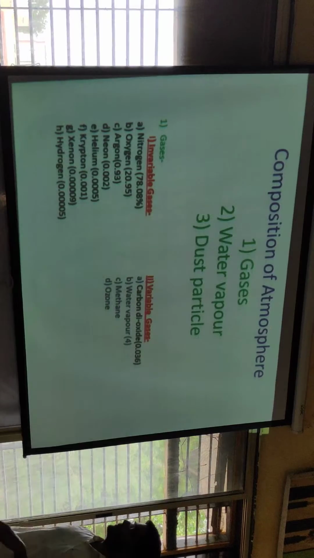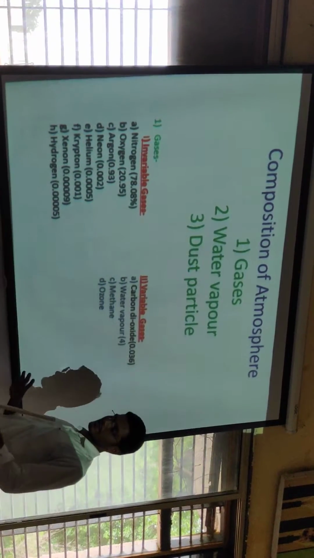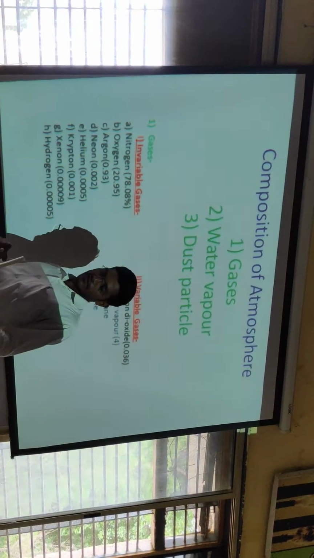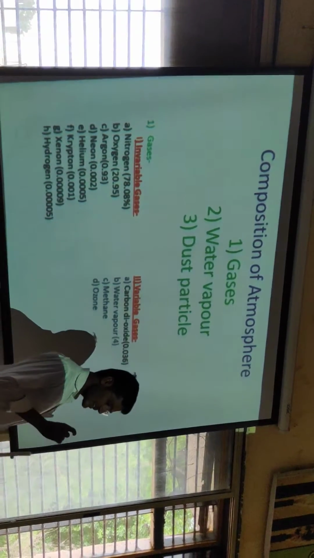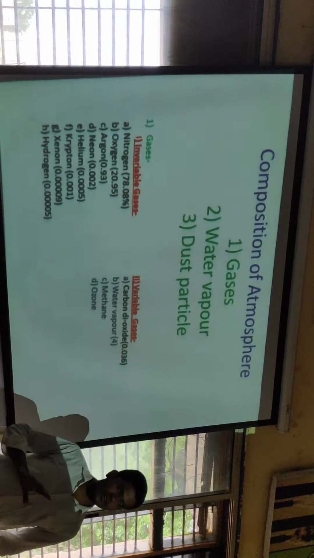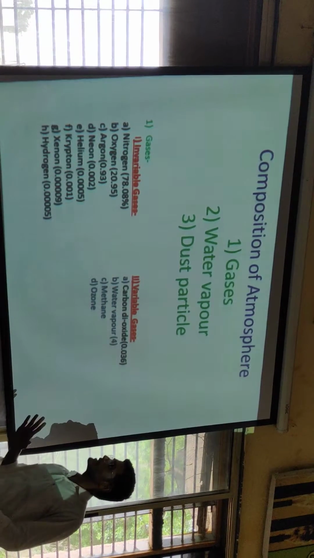During the daytime plants take in carbon dioxide, and at night time plants emit carbon dioxide into the atmosphere, so the proportion of carbon dioxide is changeable in the atmosphere.